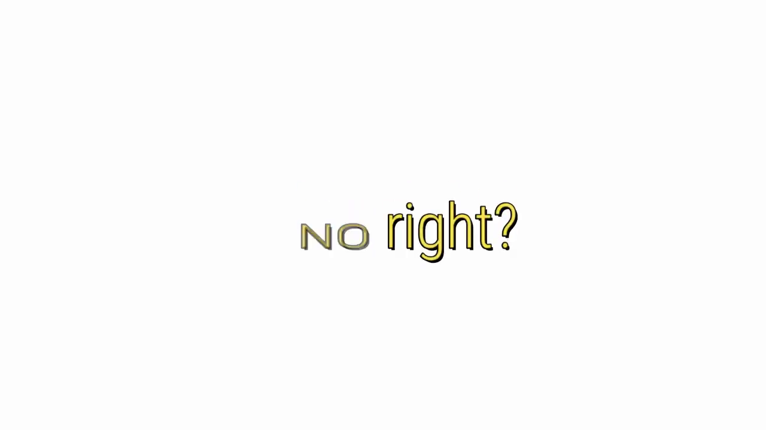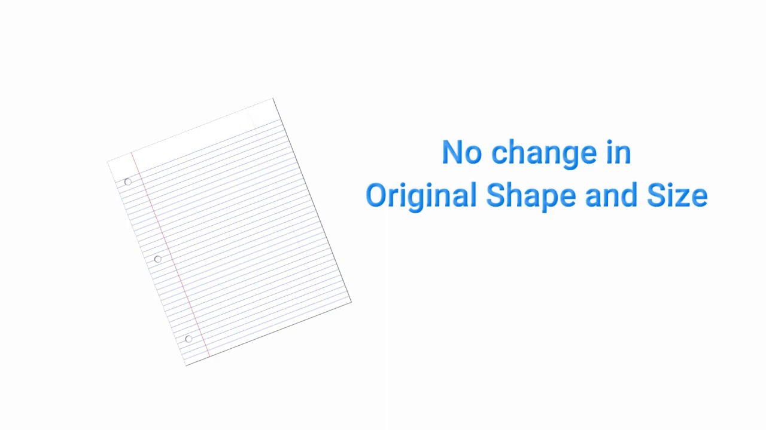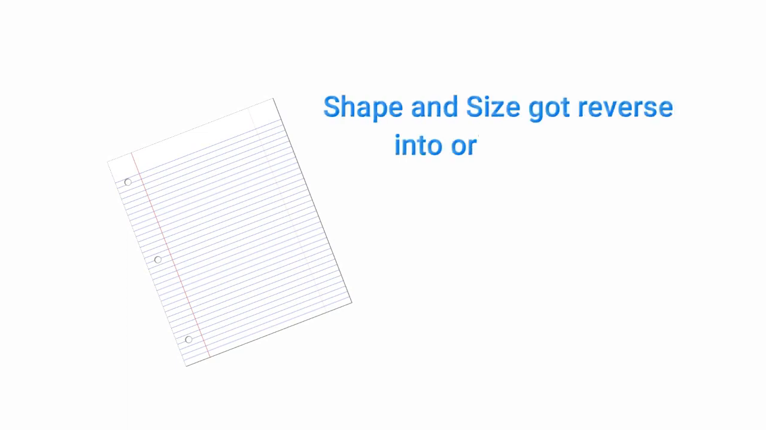No, right? This means that the paper came to its original shape and size. No change happened after unfolding that paper, right? So, the paper's shape and size got reversed into its original one. We have reversed the shape and the size of the paper again.